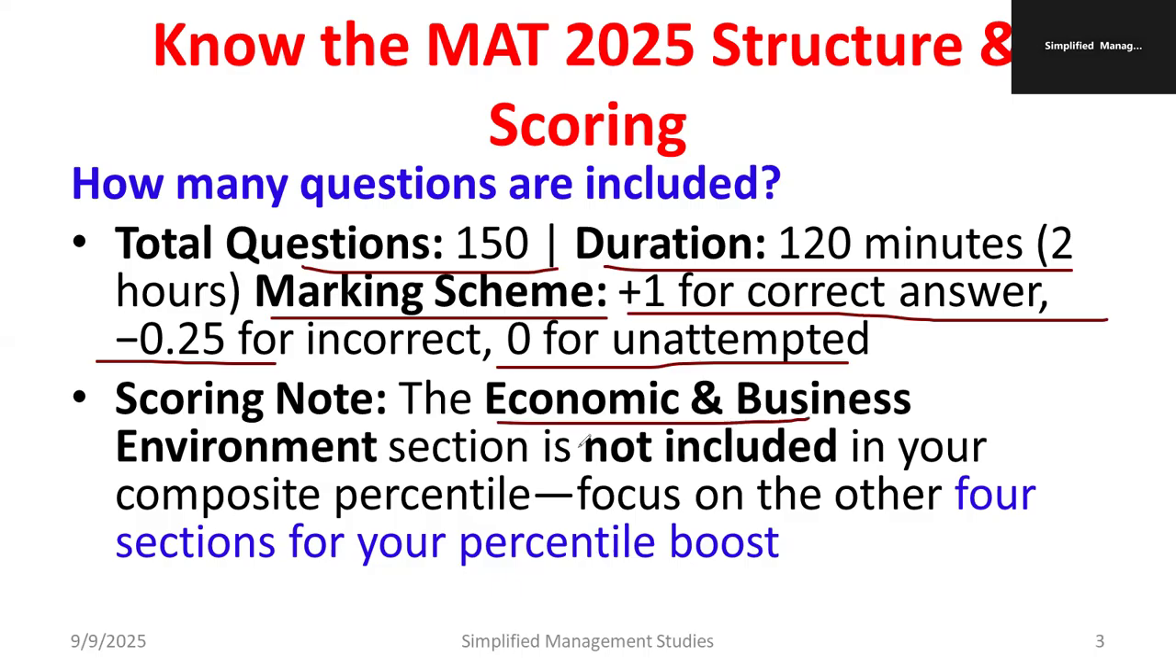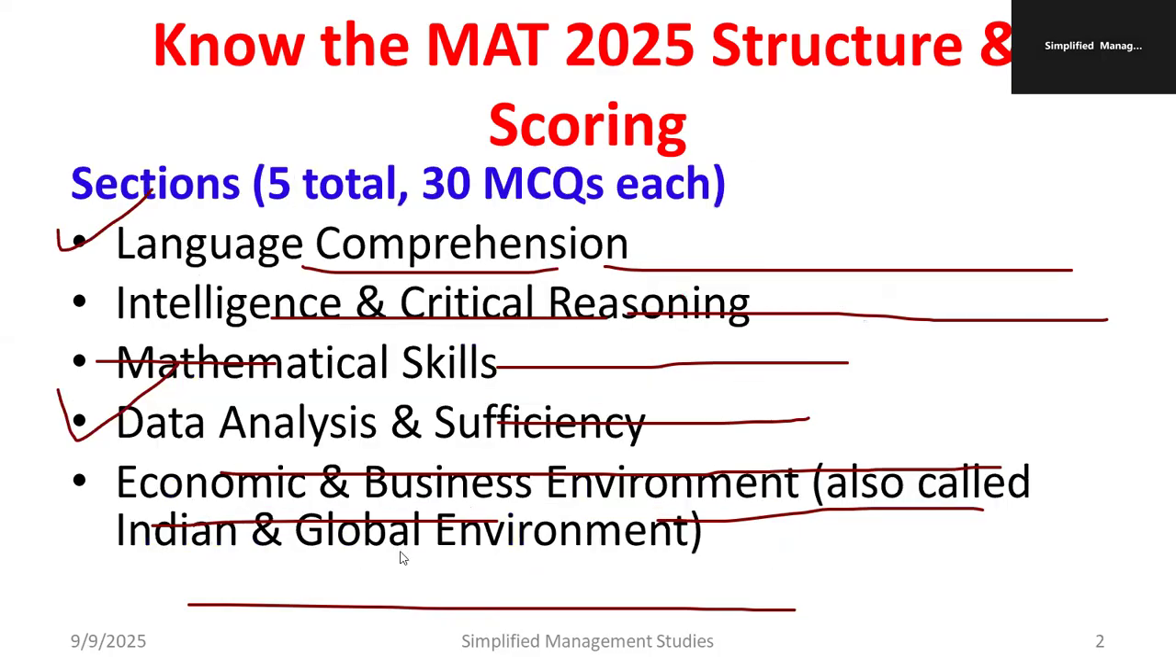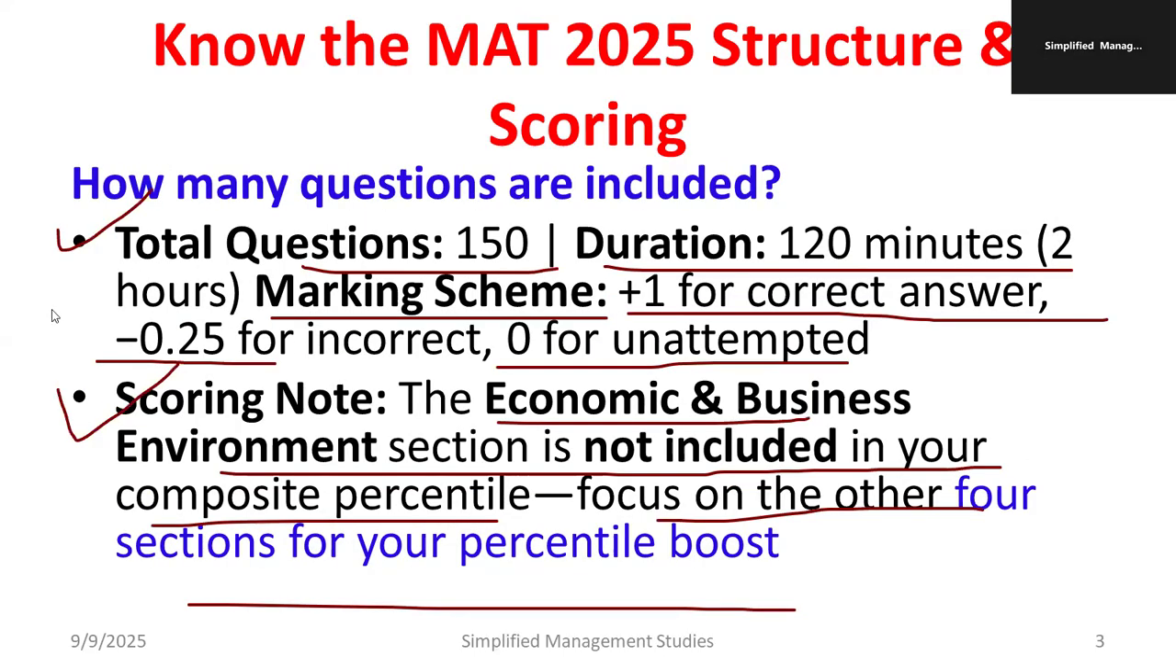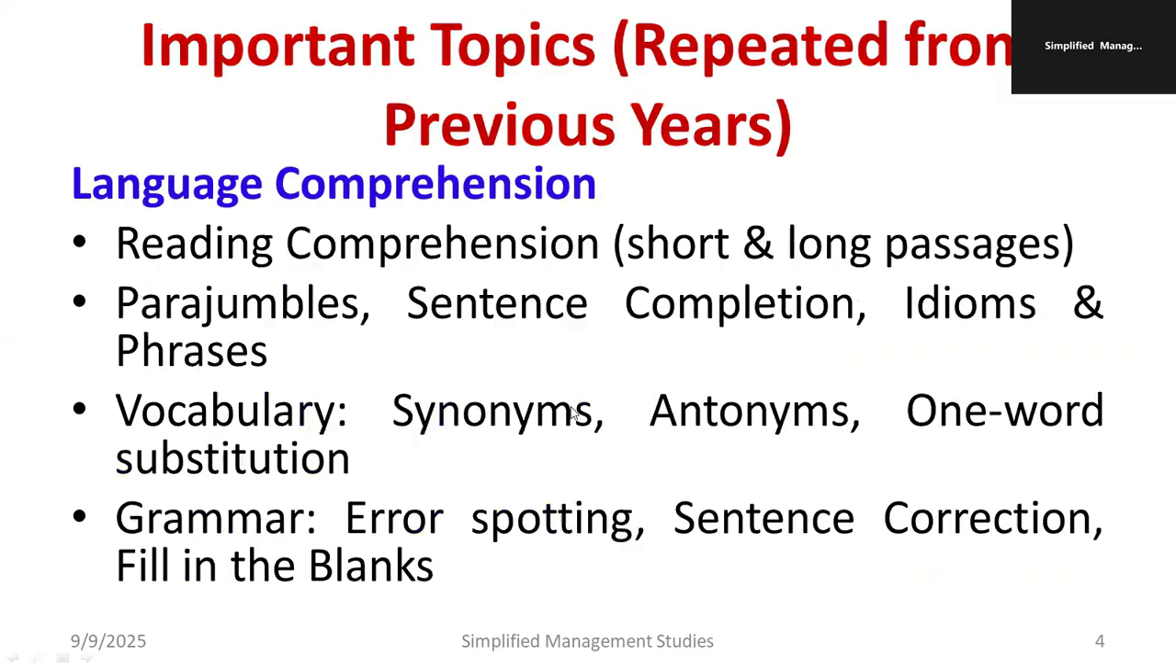Scoring note: the economic and business environment section is not included in your composite percentage. That means you should focus on the other four sections to boost your percentage. That's what I mentioned, that the last section, economic and business environment, has less weightage. That is the reason. So focus on the other sections, and parallelly you can read this topic also. Let us discuss the individual sections. What are the major things you need to focus on in each section?